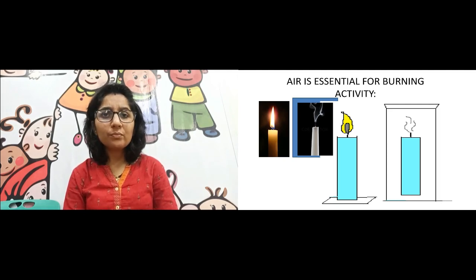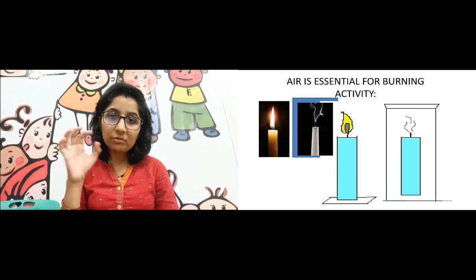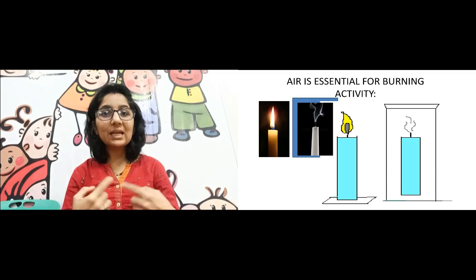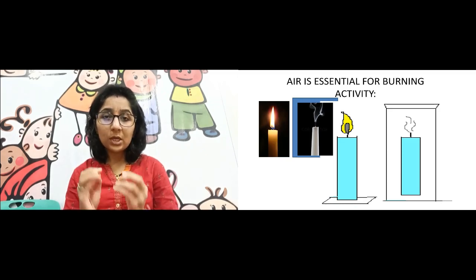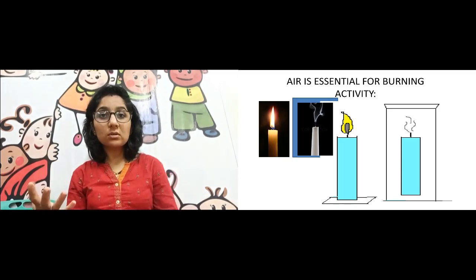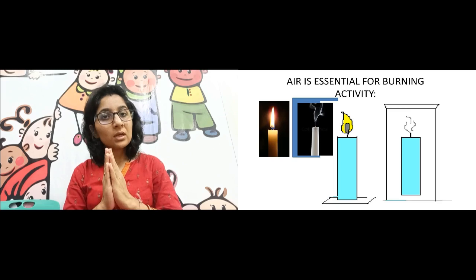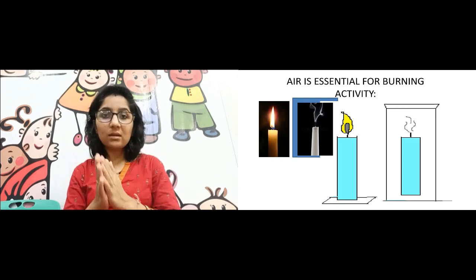क्यों? Why? Because जो glass है which you have kept inverted, inside that glass कुछ तो air होगी. तो जब तक there is air, or rather जब तक there is oxygen, okay, in that glass, in that space, जितना भी space है glass का inside, then the candle will continue.